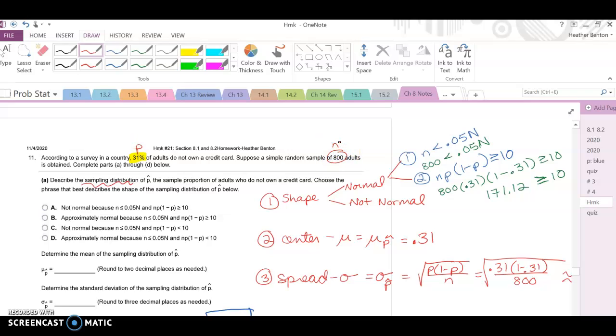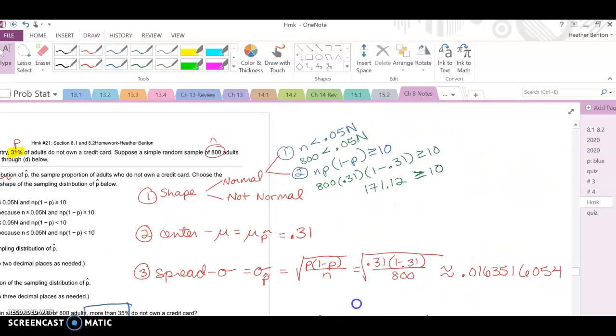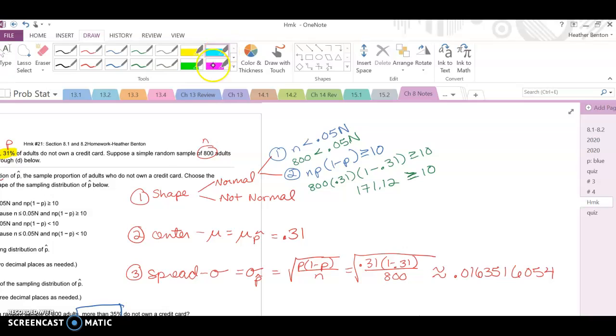So first of all, it asks us to describe the sampling distribution. When they want us to describe the sampling distribution, they're asking us to describe the shape. In other words, is it normal or not normal? Describe the center, which is our mean, and describe our spread, which is our standard deviation. Is it fat and wide, or is it tall and skinny?